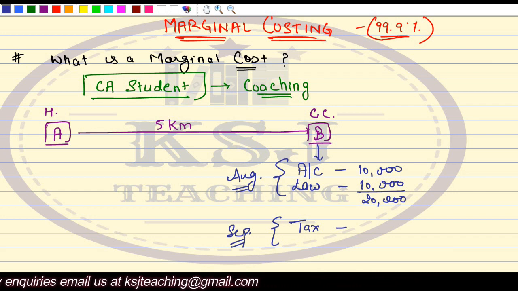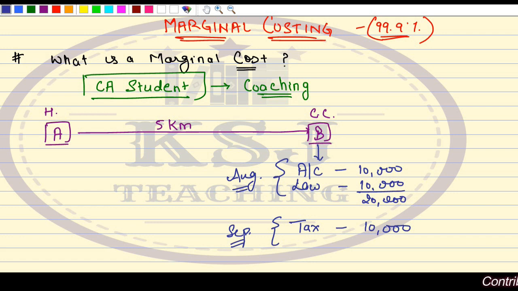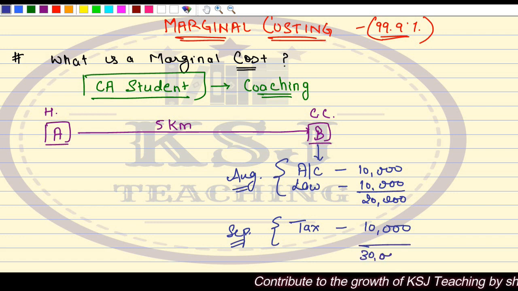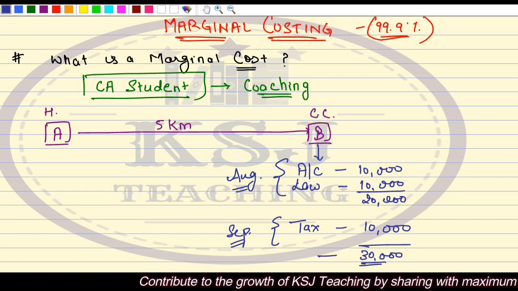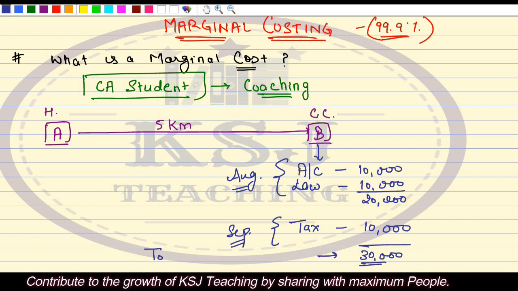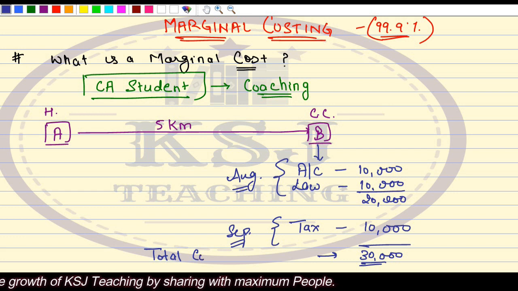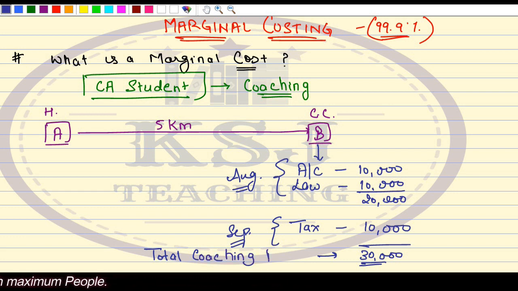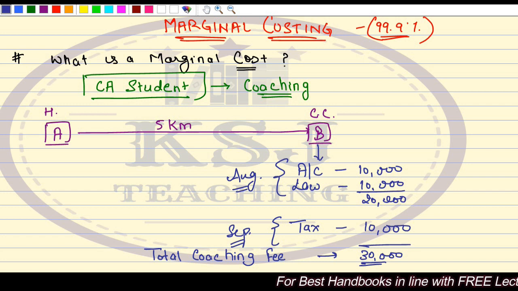So they will welcome you and say, okay, pay another 10,000 rupees for tax and you can come to the tax class. So total now, what is your total cost? 30,000. Right? This 30,000 is your total coaching fee for group 1, 30,000 rupees.